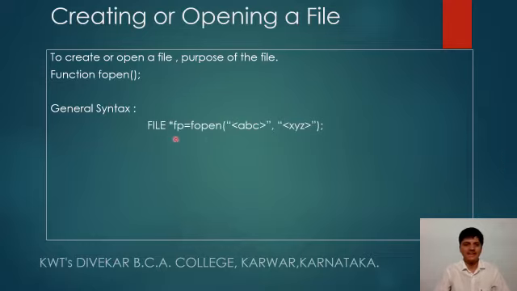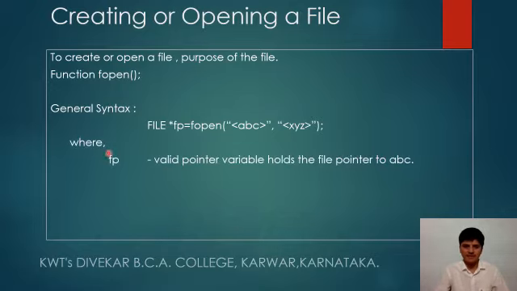So the general syntax will be like this: FILE, the file data type, and then the file pointer variable, and then the fopen function, and then the name of the file, this is the first parameter, and then this is the second parameter. Now let us study more about what all these parameters are.